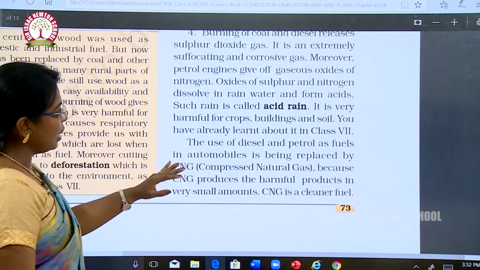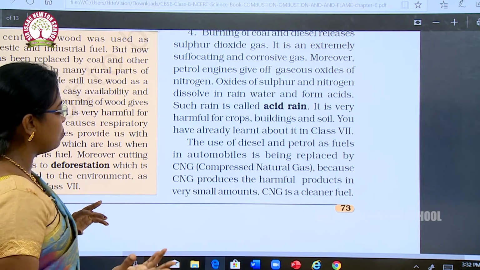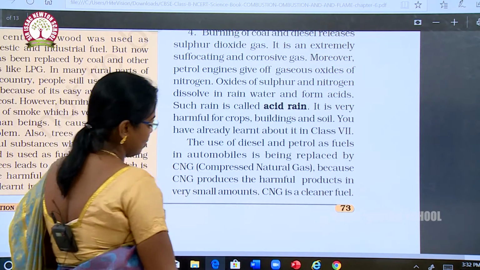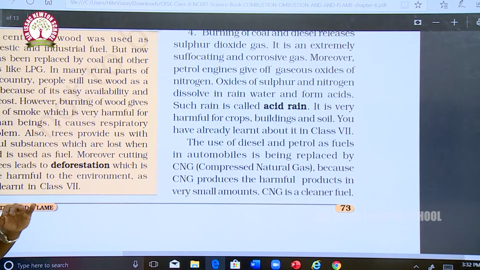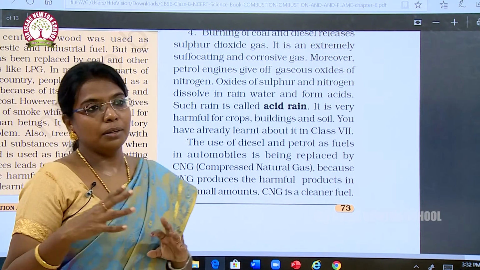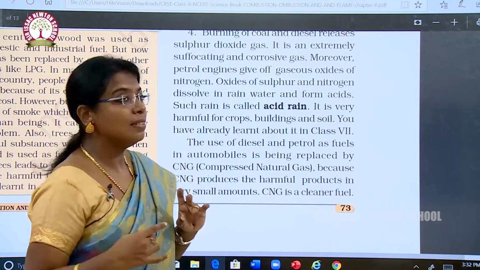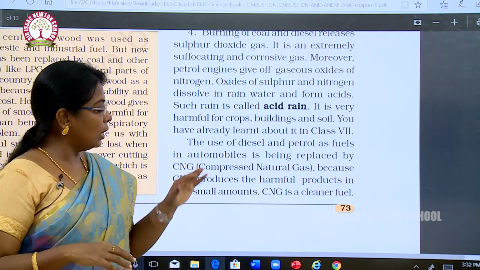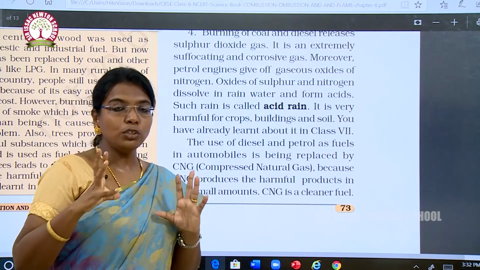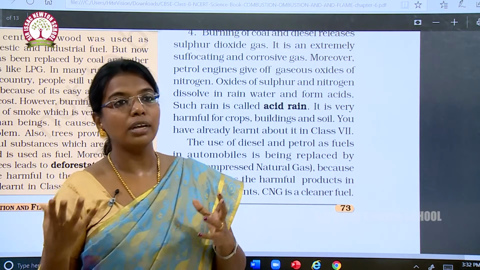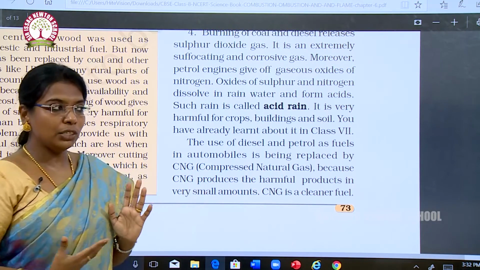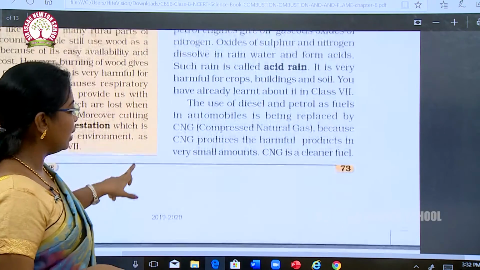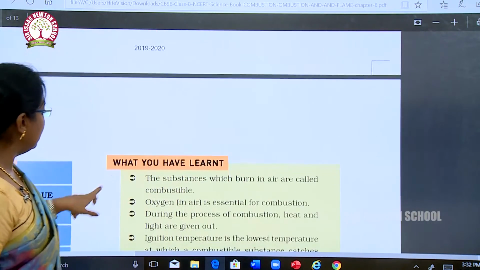The use of diesel and petrol as fuels in automobiles is being replaced by compressed natural gas, because CNG produces harmful products in very small amounts. Okay, instead of petrol, diesel and coal, we have to use CNG, compressed natural gas. That many poisonous gases are not released from CNG. So it is very useful instead of petrol and diesel. CNG is a cleaner fuel.